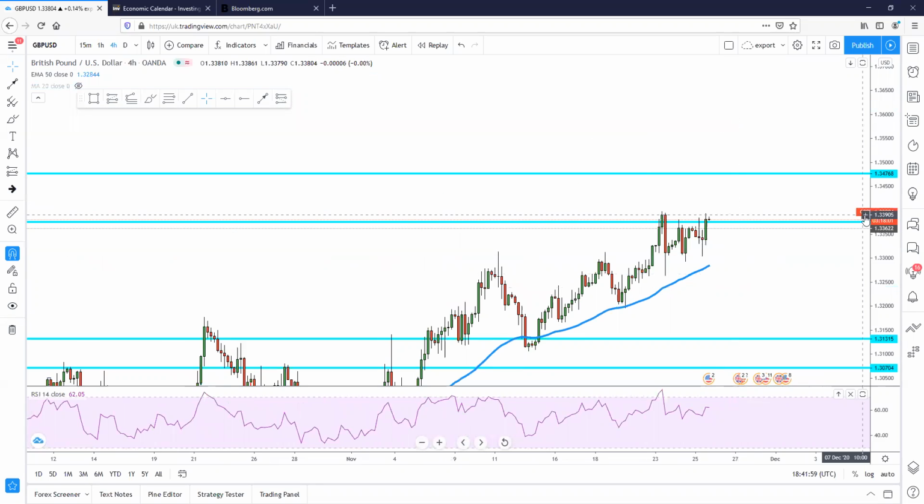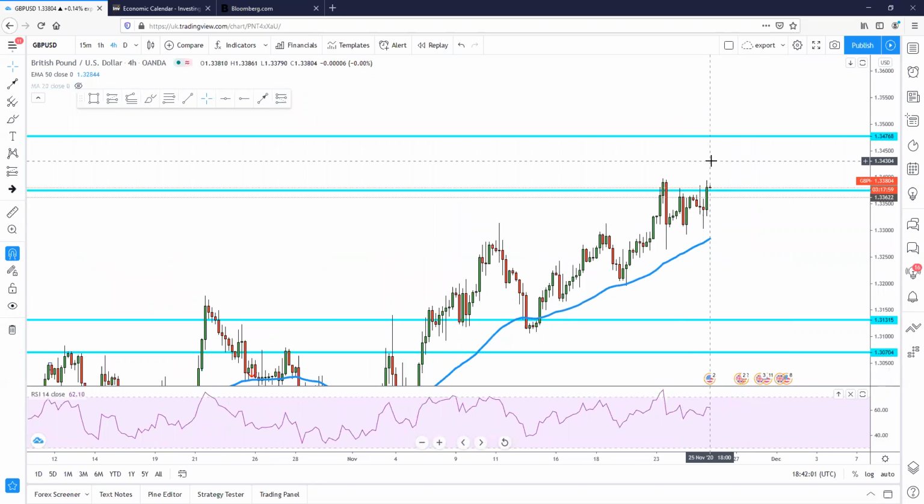They're not ready to let bulls run all the way up to 1.34 levels as of yet. Again, guys, if you have any more questions about these two pairs or any other pair, you can ask me